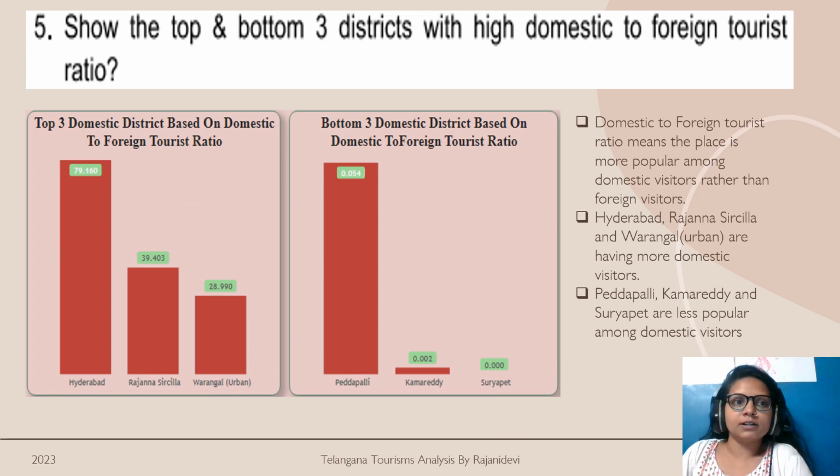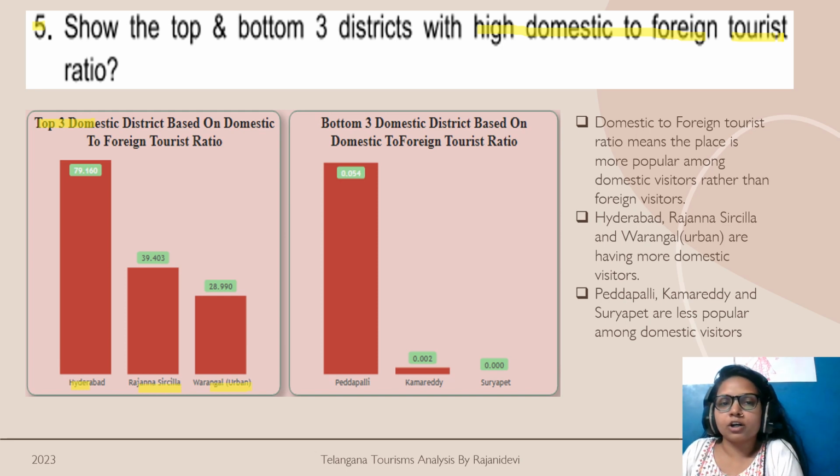So now let's see the next request. It says, show the top and bottom three districts with a high domestic to foreign tourist ratio. So let's see what is a high domestic to foreign tourist ratio. Basically it says that domestic visitors are going to be more in that district rather than foreign tourists. Based on the analysis, you can see that these are the top three districts: Hyderabad, Rajanna Sircilla and Warangal Urban. These are the top three districts based on the high domestic to foreign tourist ratio. That means this is the place which is more popular among domestic visitors rather than foreign tourists.